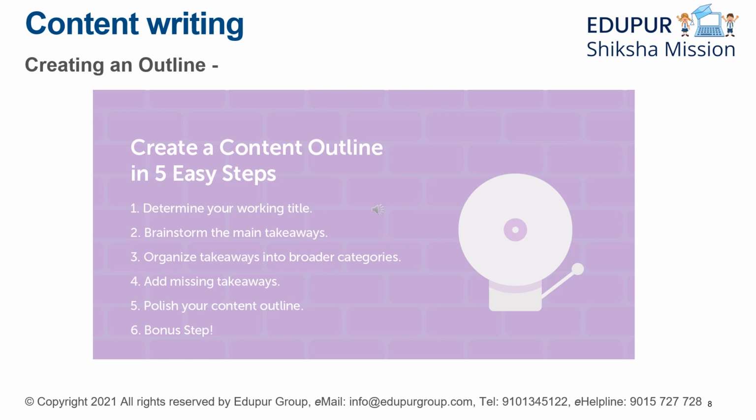Then number 4, add missing takeaways. 5, polish your content outline, very important. 6 is the bonus step, check them again. Check for errors, check for spelling mistakes, check as a whole. So these are the 5 easy steps.